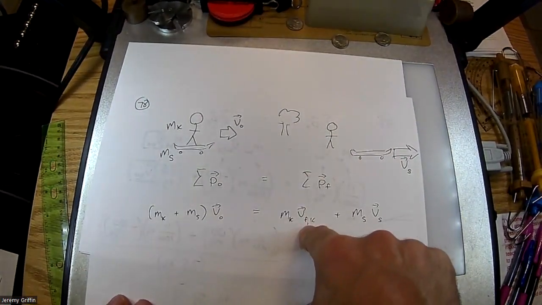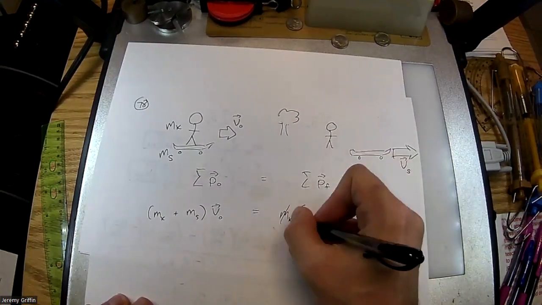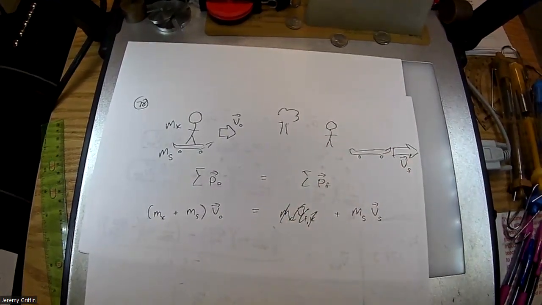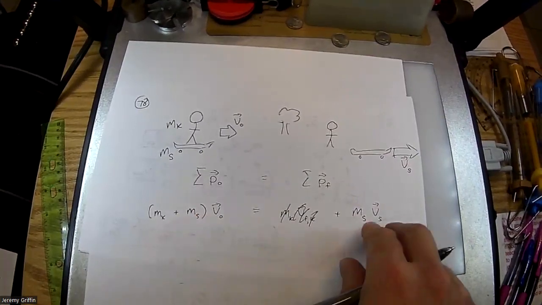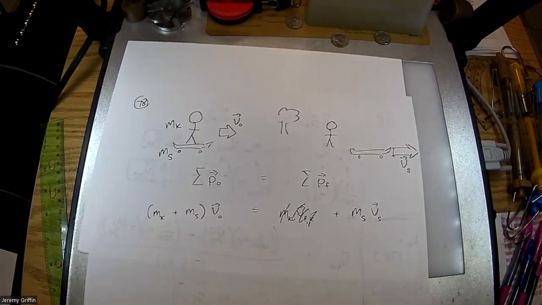So what is the final velocity of Kofi? 0. So let's just call it 0, just get rid of that term, right? So it's like all the combined momentum just all went into the skateboard. Well, I bet that skateboard's flying real fast now.